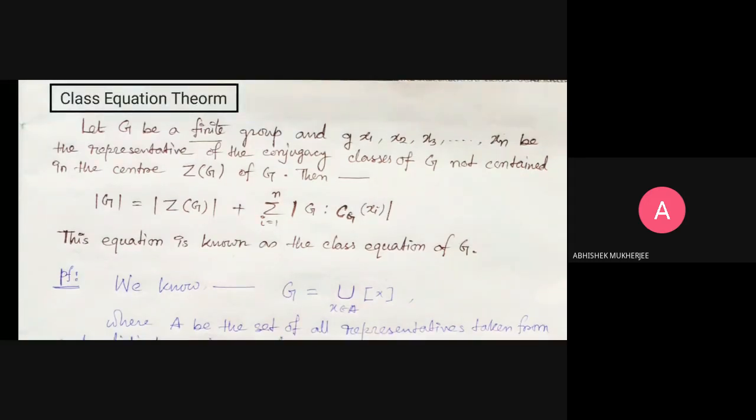We already know that the orbit comes from an equivalence relation. And since orbits are equivalence classes, all the orbits partition G into equivalence classes. So G can be represented as a union of orbits.